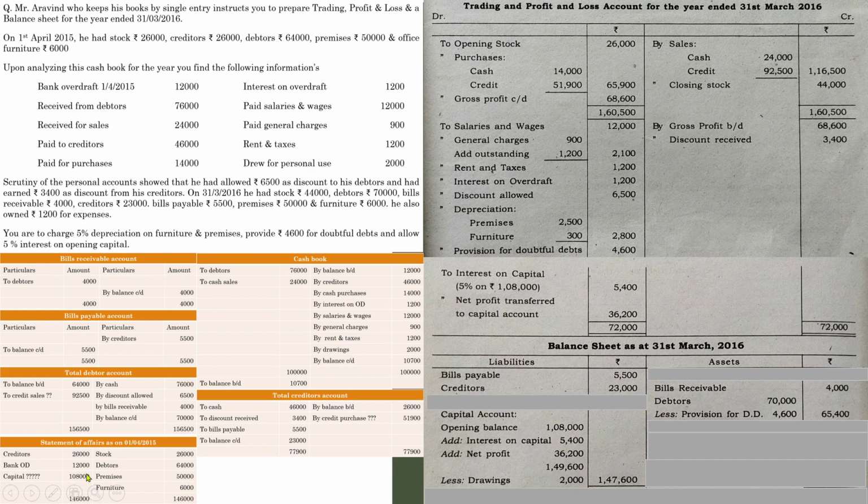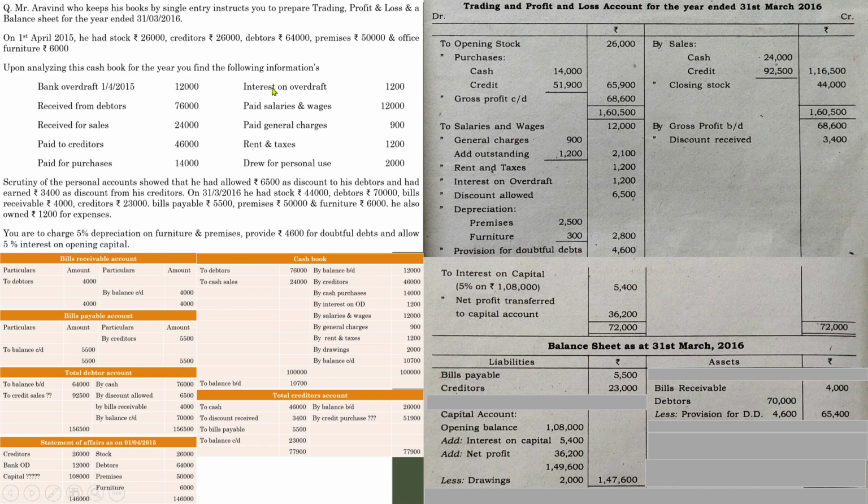In order to find out opening capital, there is a particular format for writing down the actual amount of capital during the year. For that, we will begin with opening capital balance 1,08,000. You need to add interest on capital 5,400, add net profit during the year 36,200, and if there are any additional capital, in this question there are no additional capital, next you need to deduct drawings. That is a format. If you remember that format, then it will be easy to prepare.